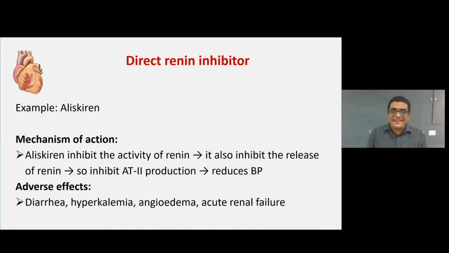Then direct renin inhibitors. We all know that renin is released and it increases the blood pressure. The example is aliskiren. It inhibits the renin activity and thereby inhibits angiotensin 2 production and reduces the blood pressure. Adverse effects of the direct renin inhibitor drug are diarrhea, hyperkalemia, angioedema and acute renal failure.